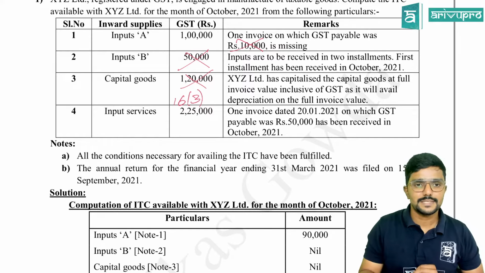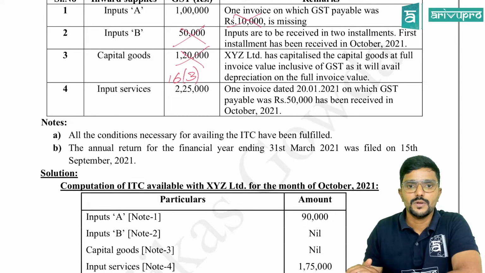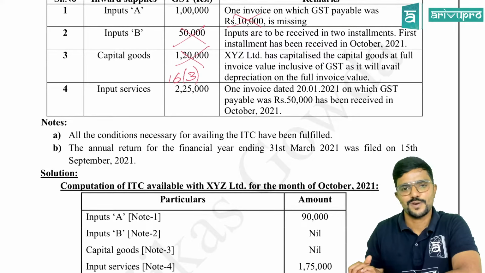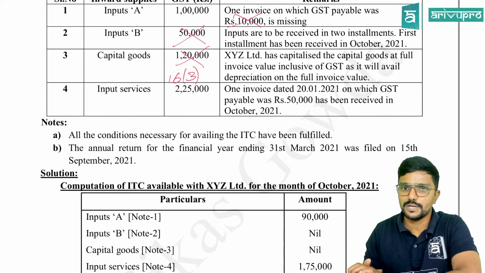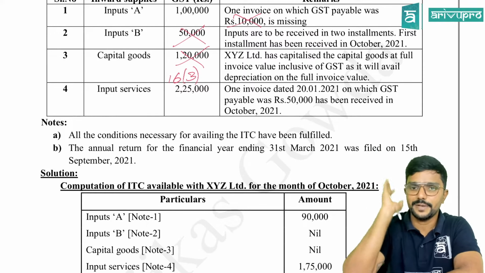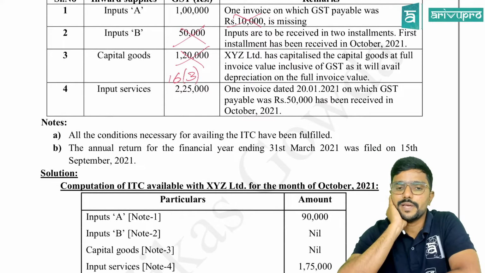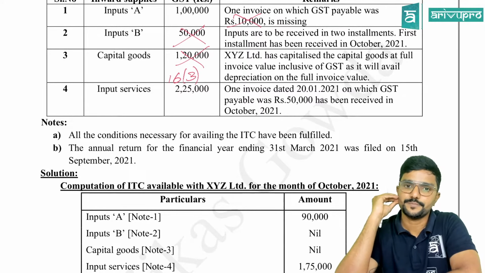The last item, input services. GST paid is 2,25,000. One invoice dated 20th Jan 2021, on which GST payable was 50,000, has been received in October 2021. Let us read this again. Input services, you have paid 2,25,000. One invoice is dated 20th Jan 2021, which is related to financial year 2021, on which GST payable was 50,000, and it has been received in October 2021.